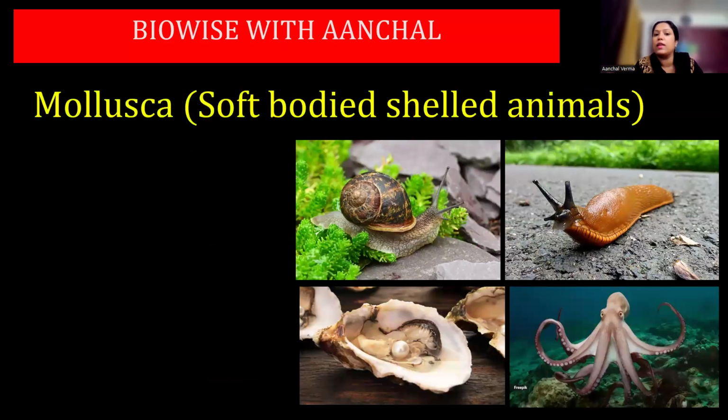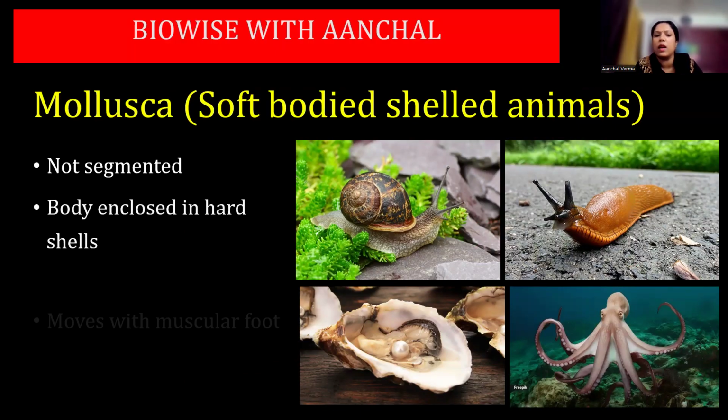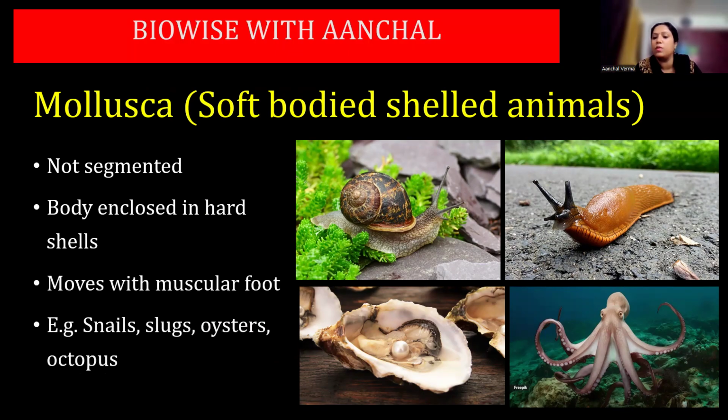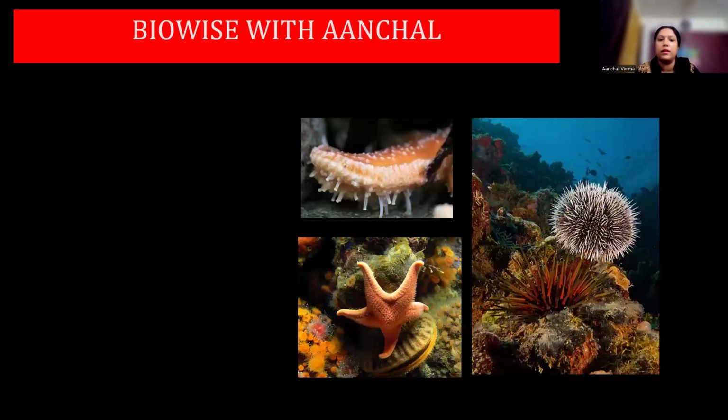Next one is Mollusca, that is soft-bodied shelled animals. Not segmented, bodies enclosed in hard shells. Has a muscular foot. Snails, slugs, oyster, octopus. Now, octopus has not got a hard shell, and even slugs have a plate-like structure present in the upper portion of the body that acts as a shell, but they are vestigial. Okay, oyster, pearl, you see the hard shell present, so they are from this category.